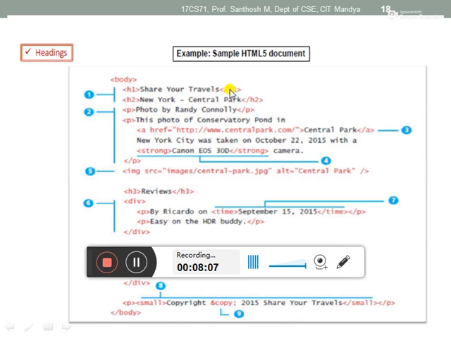We have some other unpaired tags also. Here you see this one is an unpaired tag, image. If you want to insert an image, for that there is only a single tag. So here img is the element name, and then src and alt are there, right? SRC is source. These two we call attributes. These attributes will describe the image. If you want to insert any image, we have to get that image from some other source, right? So for that, the image path we have to represent within the source.